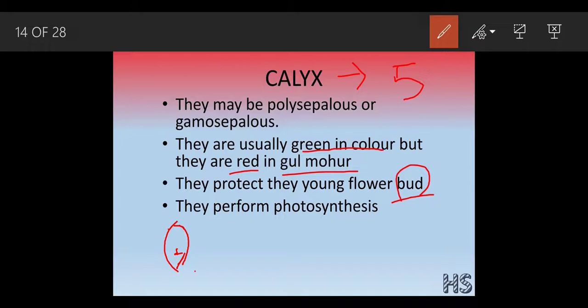Okay, the condition outside the flower is not suitable, so that is why the bud is there inside. So this calyx holds up this bud. Okay, like this. Once it gets mature, it can easily form the shape of the flower like this. As we have discussed, this is green in color, so they are going to perform photosynthesis also, because photosynthesis is usually carried out by the leaves. Okay, because they are green in color.